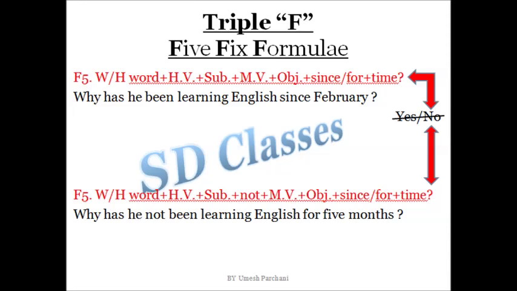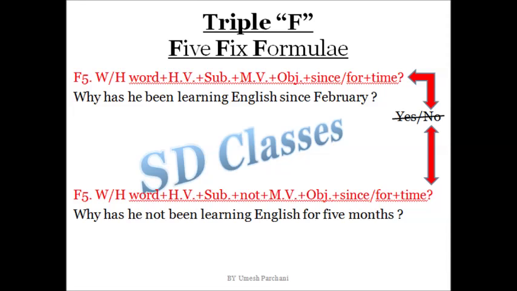F5. F5 is that type of question whose answer cannot be given in yes or no. That's why I have cut yes or no. So WH word we apply here. In F5, the simplest and easiest way is WH word plus F4 or F3, whatever the formula is applicable. According to that, just apply that. Here, WH word plus helping verb plus subject plus main verb plus object plus since or for plus time and question mark. So here the example is, why has he been learning English since February?